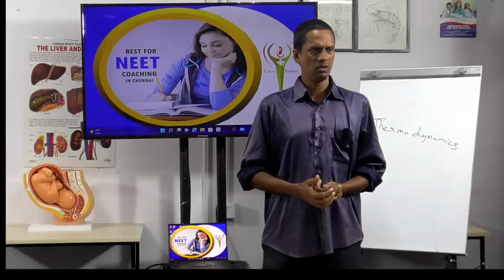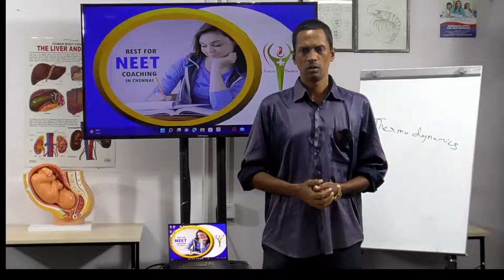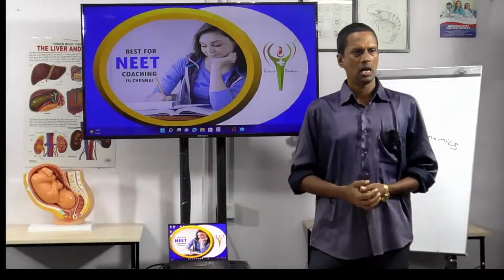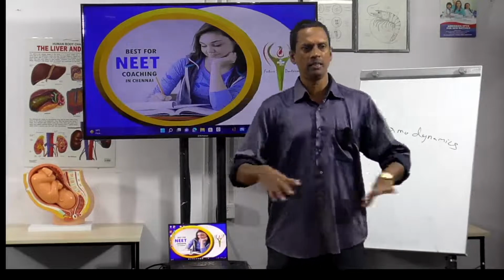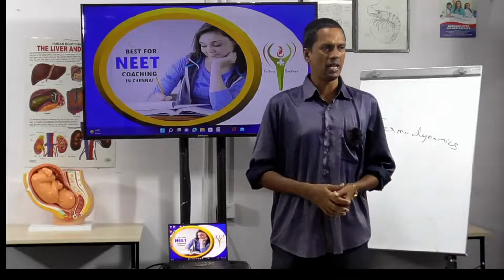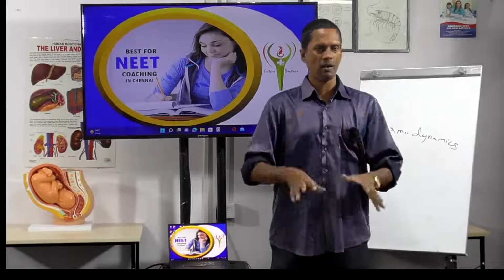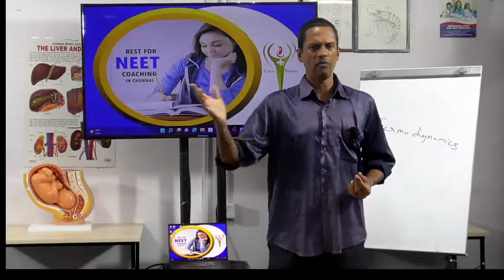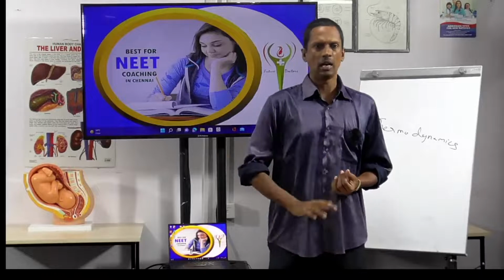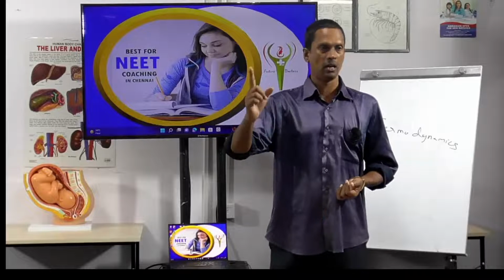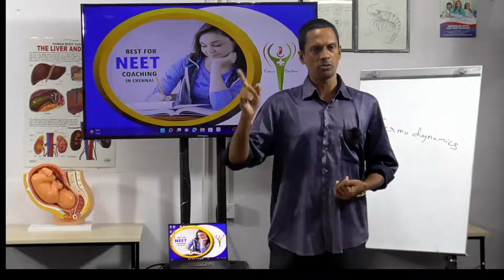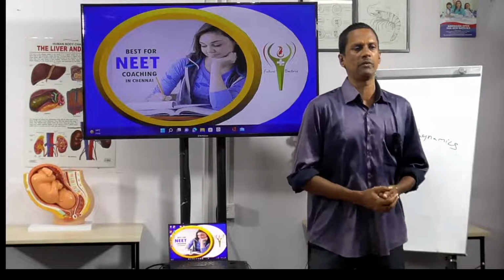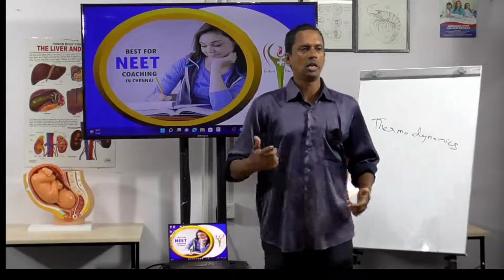Have you seen the steam engine? No. Nobody has seen it. The design is slightly different. The engine will be there, and the drivers in front will have that burning part. They will add coal every half an hour, or every 10 minutes, and maintain that pressure constant. That pressure has to be constant to drive the wheel and get the speed of the train. So like that it will keep on moving.